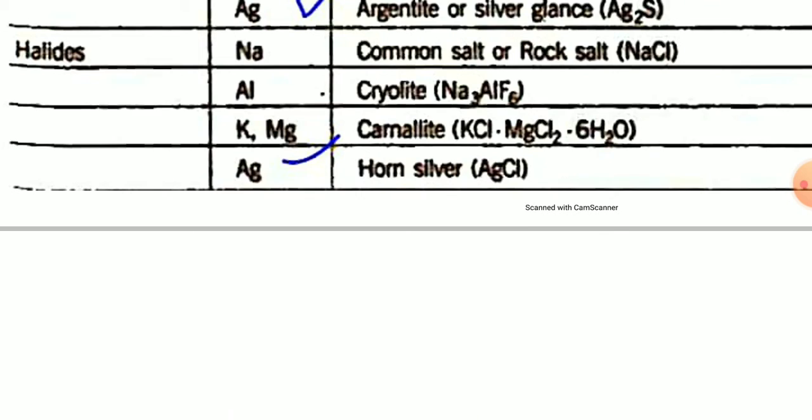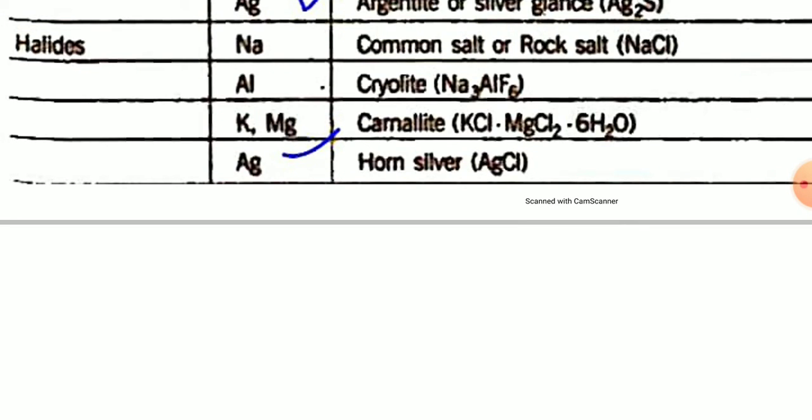You have to remember the names and formulas of ores of iron, zinc, copper, and silver.